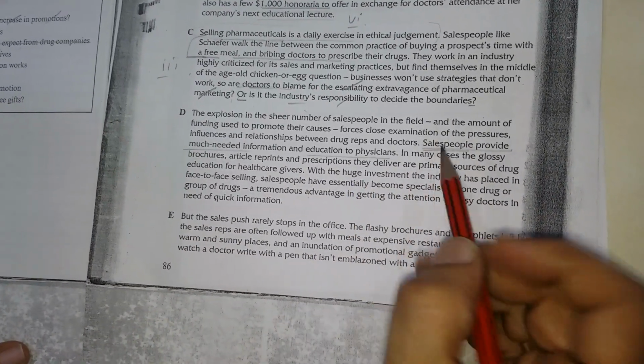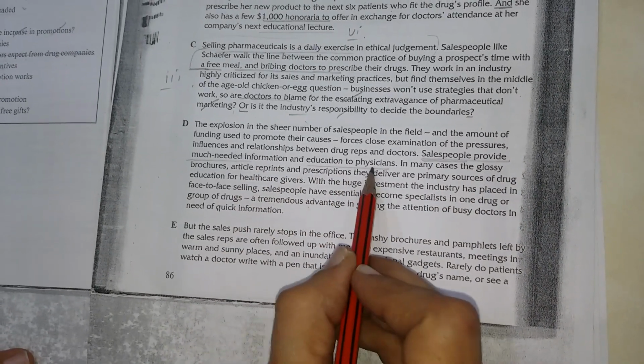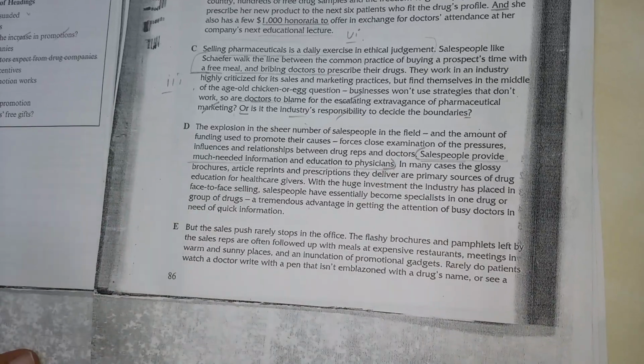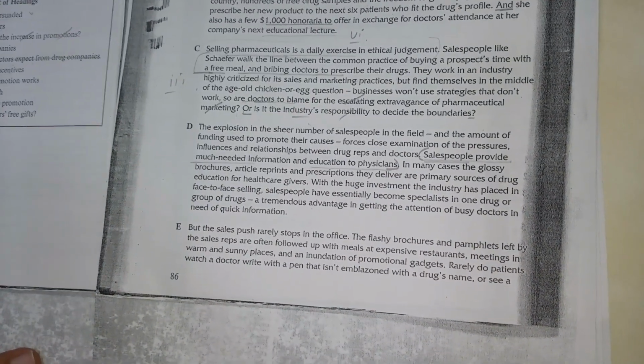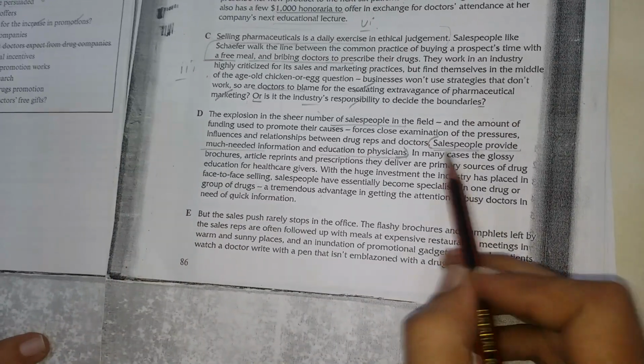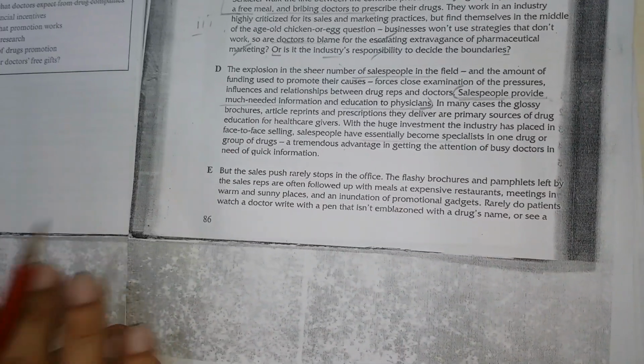So the thing is that salespeople provide much needed information and education to physicians. This is the most important line of this passage, right? First line, salespeople positive, then salespeople positive, right? Huge investment, they have written again, salespeople. So which is the right answer? Up to here we have already searched.